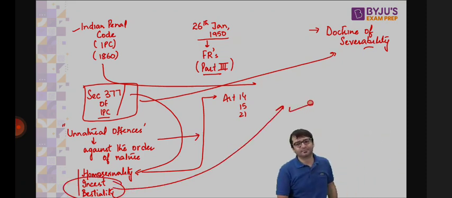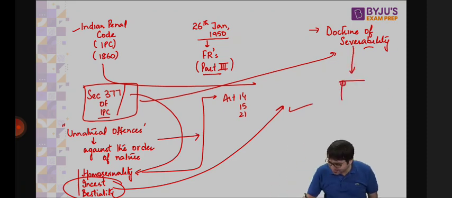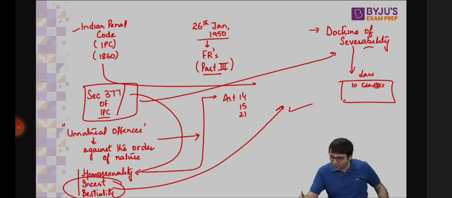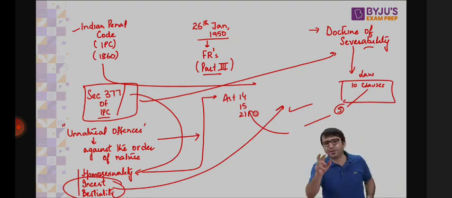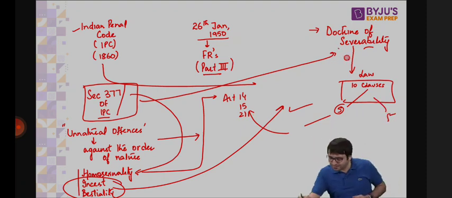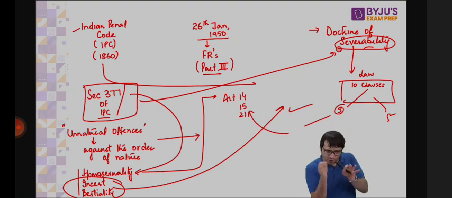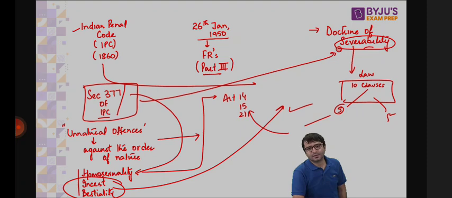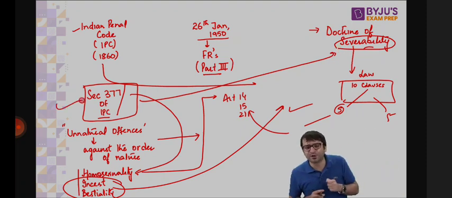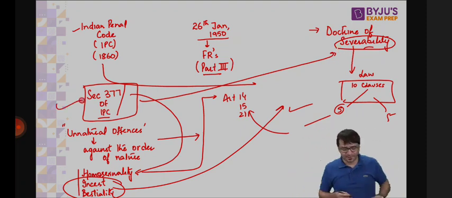That means we say this is the doctrine of severability. If there is a law which has 10 clauses, 10 sections, and only 5 clauses violate fundamental rights, only these 5 clauses will be cut. Only these 5 clauses will not operate. The remaining 5 clauses will continue. That means you are severing, cutting only those parts which violate fundamental rights. Remaining sections continue, remaining laws continue. So if somebody tells you Section 377 has been declared unconstitutional, it is wrong. Section 377 was not declared unconstitutional.